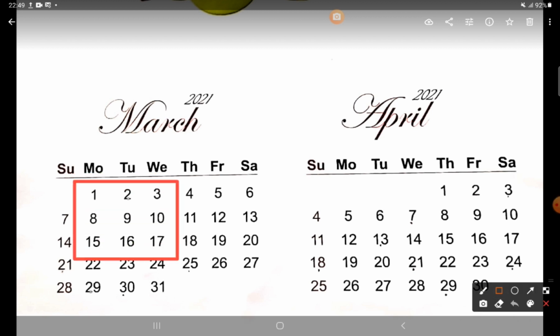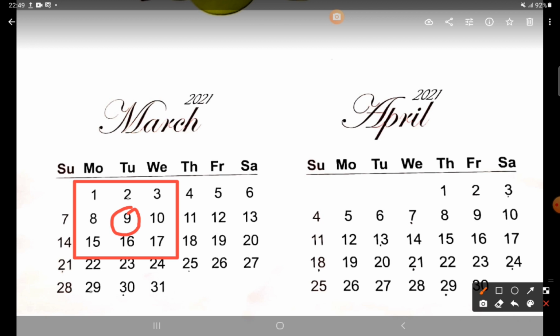Now in this grid, if you add all the numbers, this time the condition is, the answer will always be 9 times the middle one. The answer will always be 9 times this middle number. जो आपका middle number है उसका 9 times आपको मिलेगा. Let us check it out.